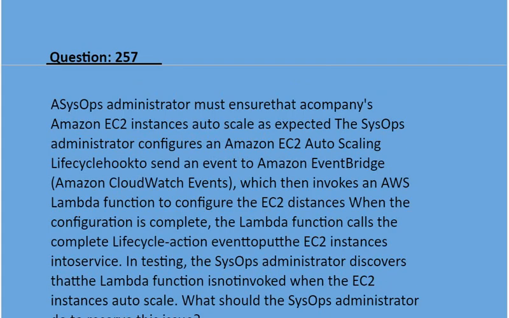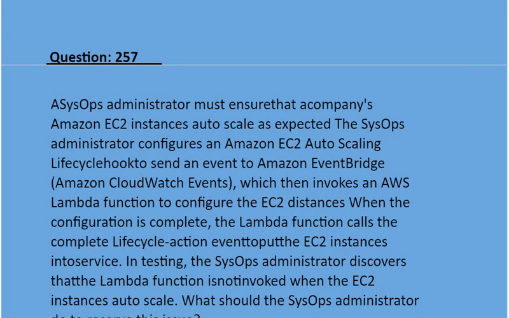Question is, a SysOps administrator must ensure that the company's Amazon EC2 instances auto-scale as expected. The SysOps administrator configures an Amazon EC2 Auto Scaling lifecycle hook to send an event to Amazon EventBridge (Amazon CloudWatch Events), which then invokes an AWS Lambda function to configure the EC2 instances.